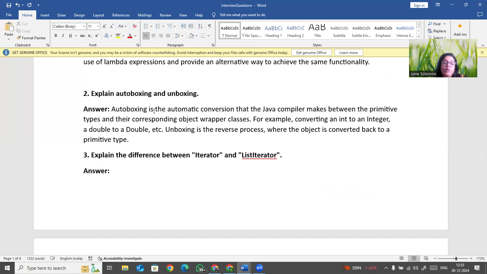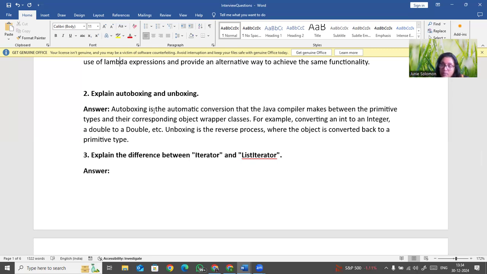Now, if I want to convert an integer to a string or a string to an integer, you need the support of a class. So Java has made some classes for these primitive data types. They are called wrapper classes, object wrapper classes. Like int has Integer. Like that, every primitive data type has a wrapper class.